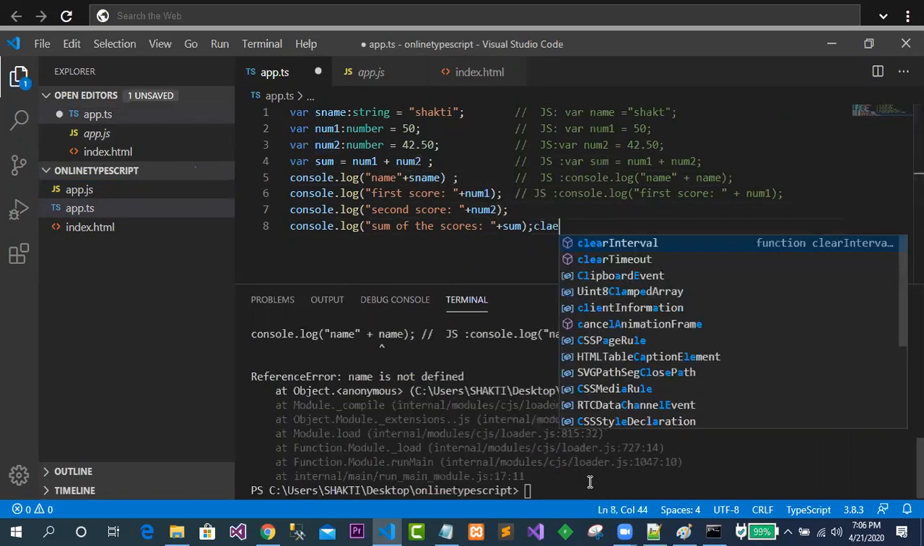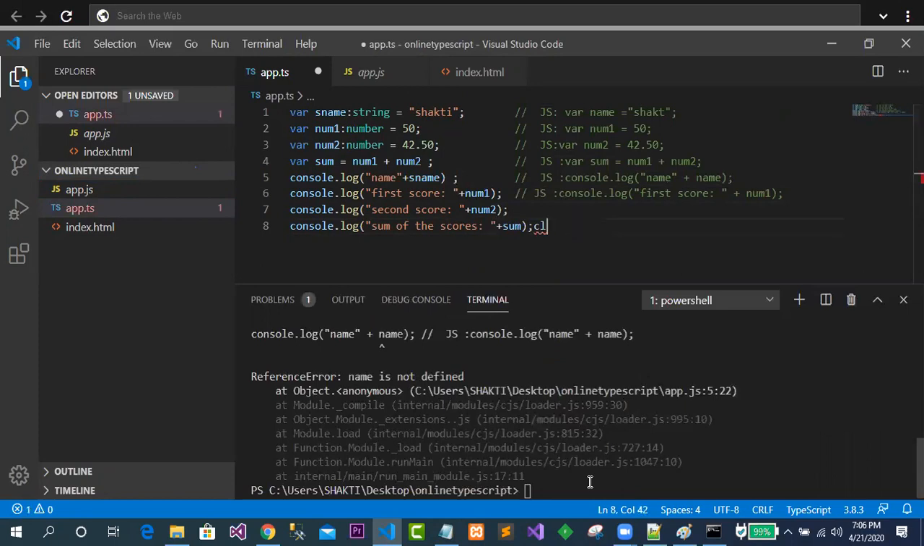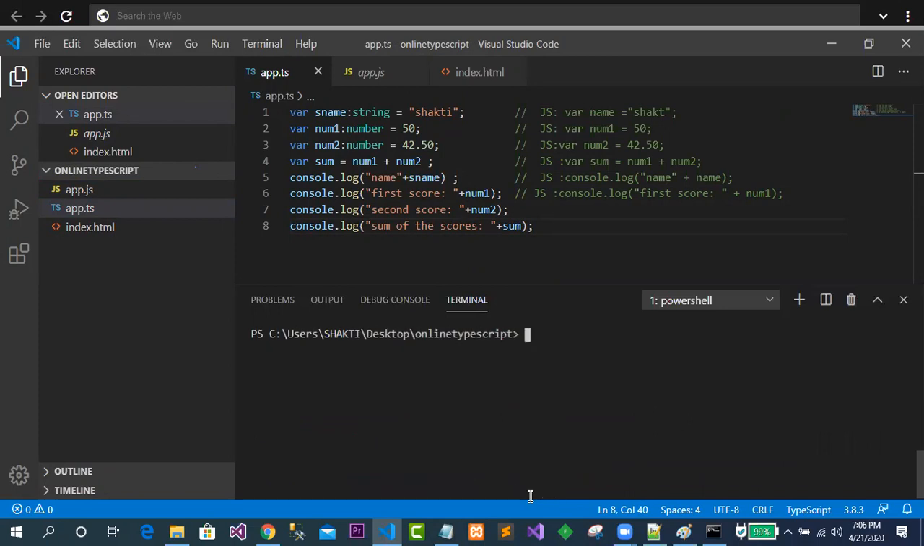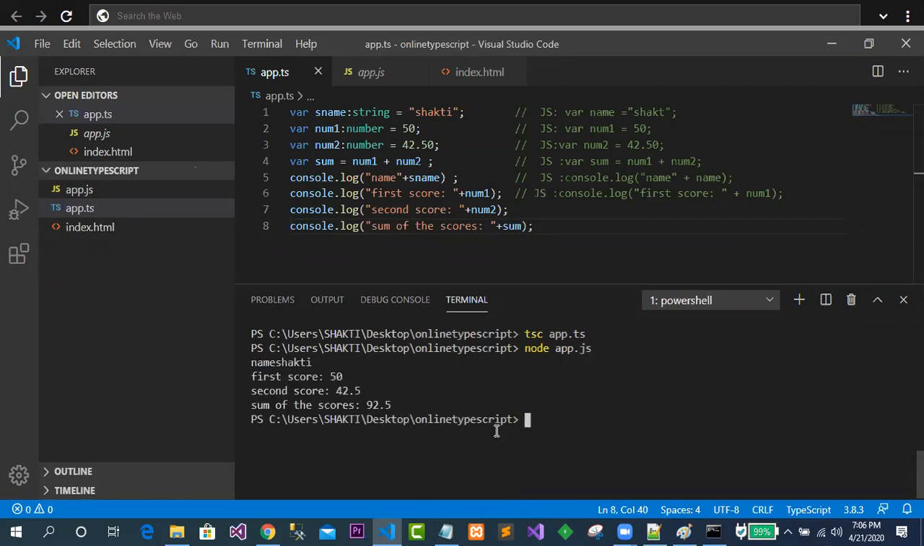So let me do clear again. Okay, in this case I will simply go for clear. So let me just go for tsc, in this case app.ts. Okay, now I will go for node app.js. I got the output, I got the expected output, clear? So this is the JS part and this is the TS. Just try to observe.